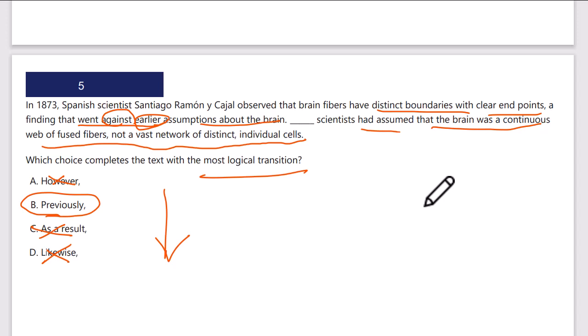He observed the brain fibers are this way. That went against the previous assumptions. Previously, now we're going to say what those assumptions were. Previously, scientists had assumed the brain was a web of fibers, not a vast network like Cajal said they are today. B is the answer.